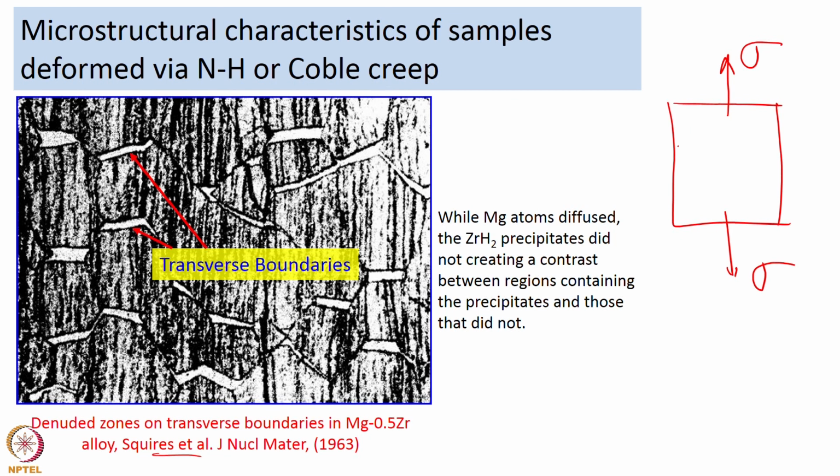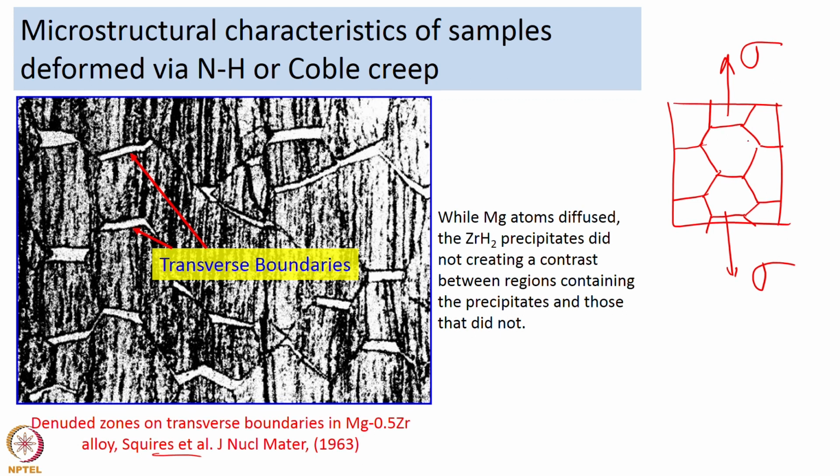Now, what we have learnt is that when the material is deforming by diffusion creep, there is going to be extension of the grains, because the grain boundaries which are perpendicular to the applied stress will have higher vacancies, and the grain boundaries almost parallel to the applied stress will have lower concentration of vacancies.